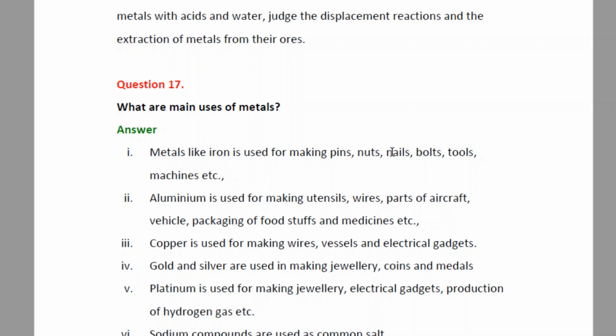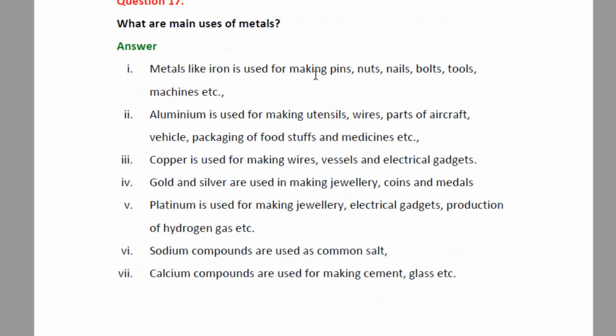Question number 17. What are the main uses of metals? Metals, as we know, have a wide variety of applications. First, metals like iron are used for making pins, nuts, nails, bolts, tools, machines.